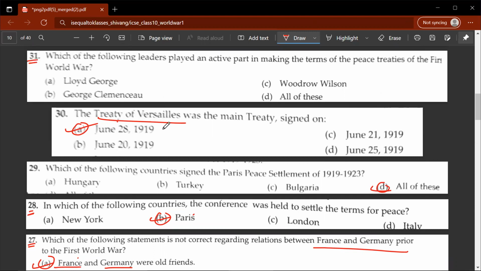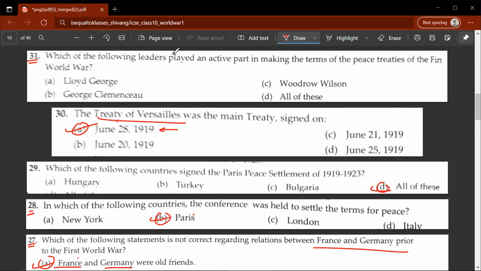This was exactly 5 years after Archduke Franz Ferdinand and his wife died. That was a spark of the World War One. So many consider this date, June 28, 1914, to be the start of the World War, because this eventually led to events which started the World War One.